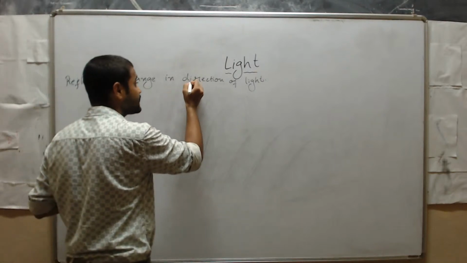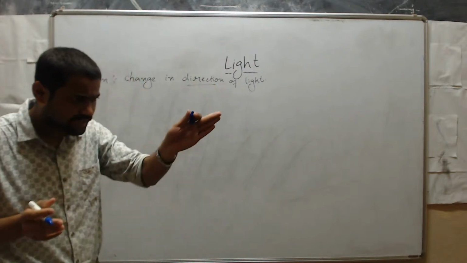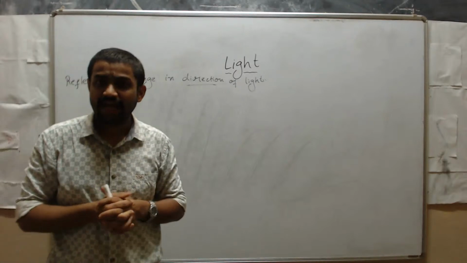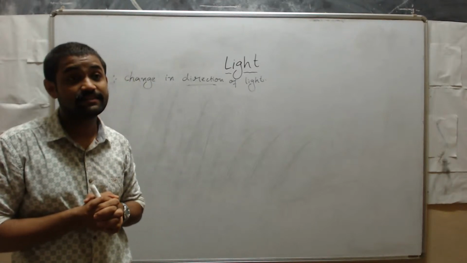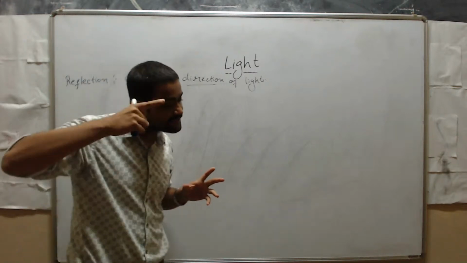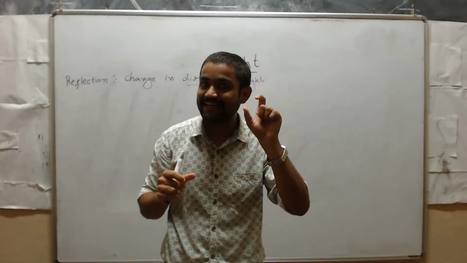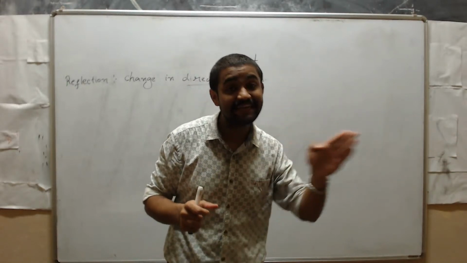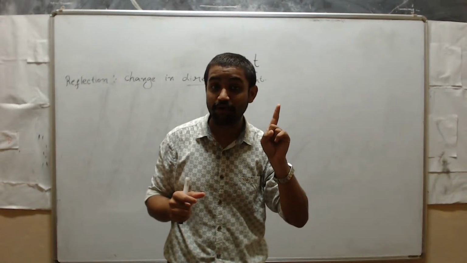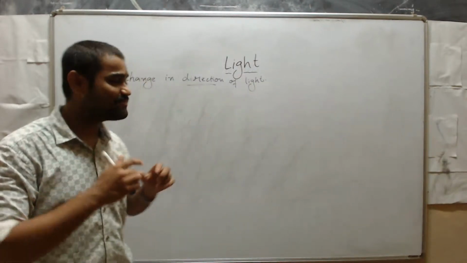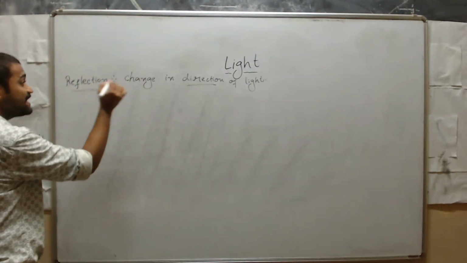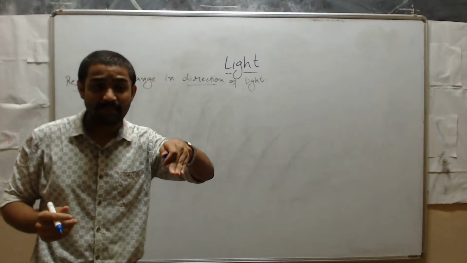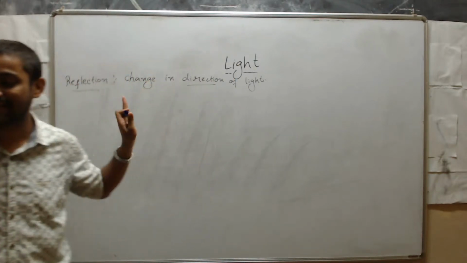What is direction here? Direction means the way it goes. Yes, students. Can you tell me what is the direction of light and how it is traveled? In the 6th standard we have studied that light will travel only in a straight line. Isn't it? Have you got that point? Reflection is the change in direction of light. Light travels in a straight line, but the change in direction is called as reflection.